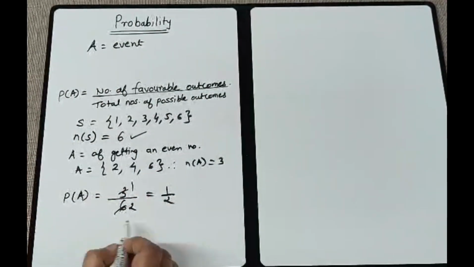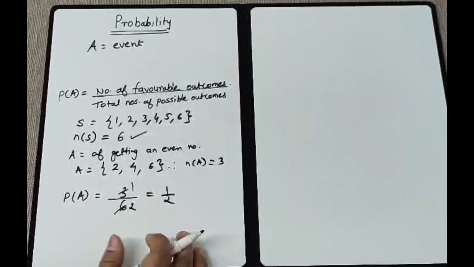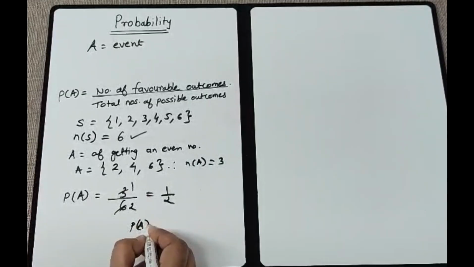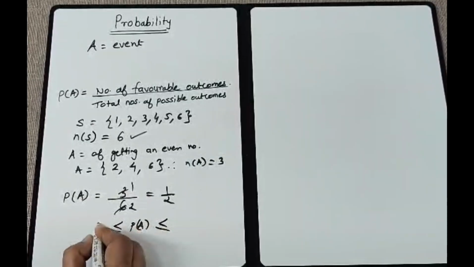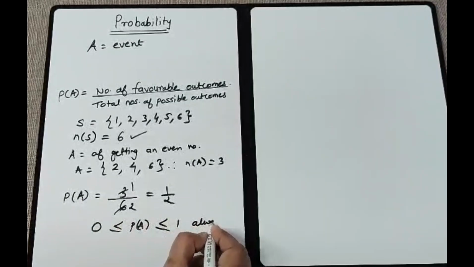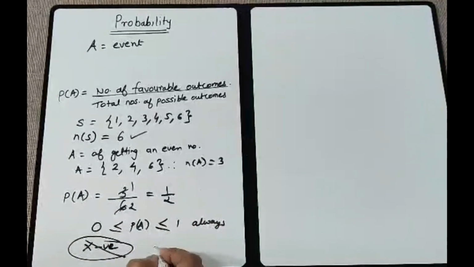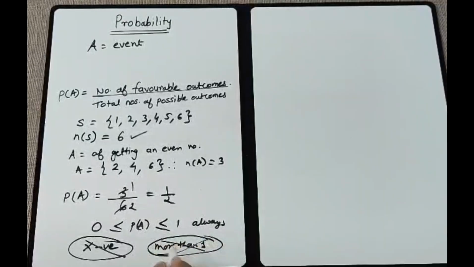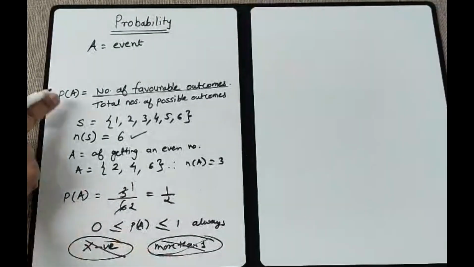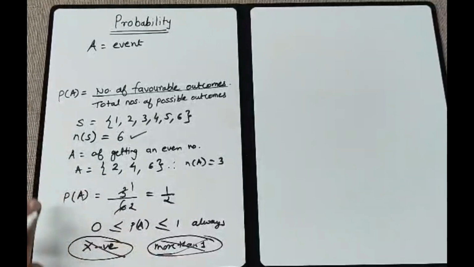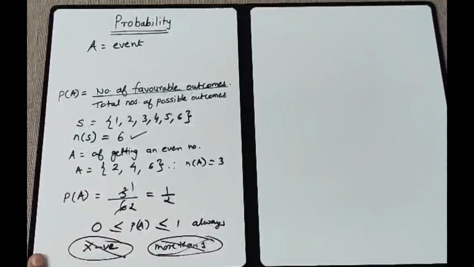Okay, one more characteristic that we have to see over here is that the probability of any event will lie between 0 to 1 always. That means probability can never be negative. It can never be negative. It cannot be more than 1 also. This you should remember. So these are the specific characteristics of probability, and this is the formula, and this is how you calculate the probability of any event.